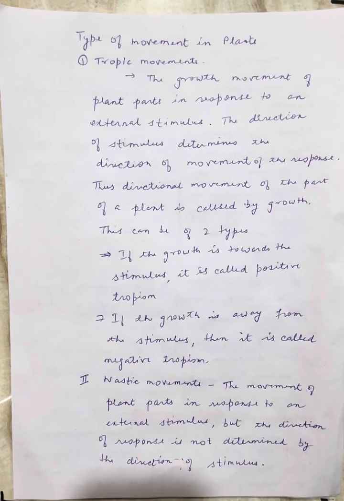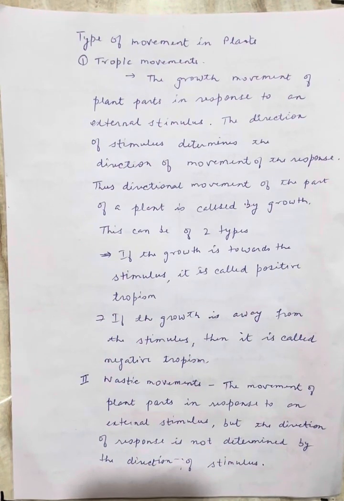Now I have to discuss the types of movements in plants. We all know that plants are stationary, they do not move. But there are some movements in plants, so we have to discuss these things. The plants are fixed at a place with their roots in the ground, so they cannot move from one place to another. That is, plants do not show any locomotion or movement of the entire body. However, the movement of individual parts or organs of the plant is possible when they are subjected to some external stimuli.